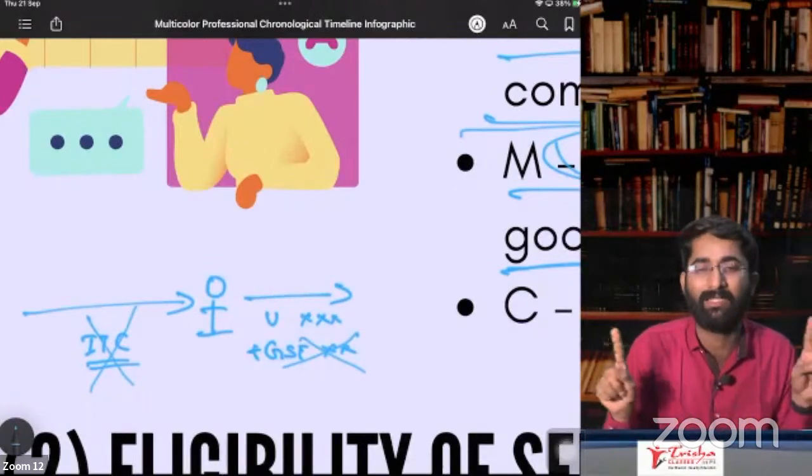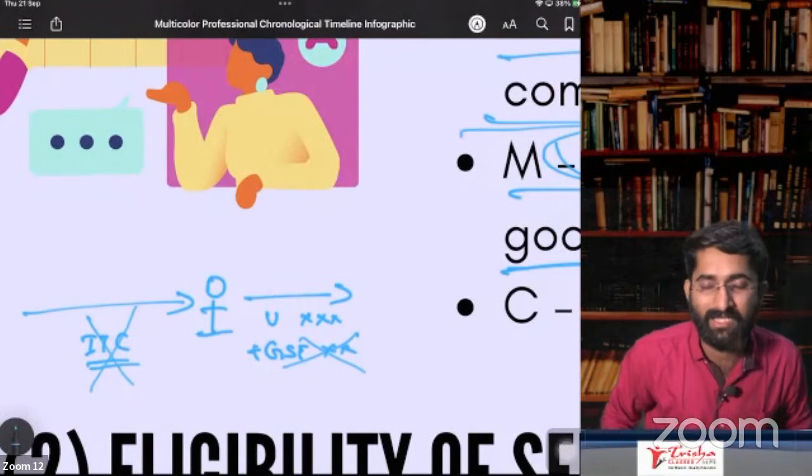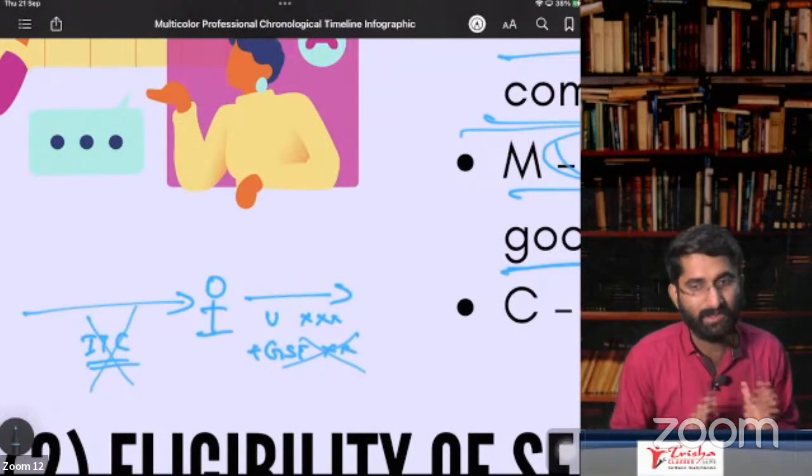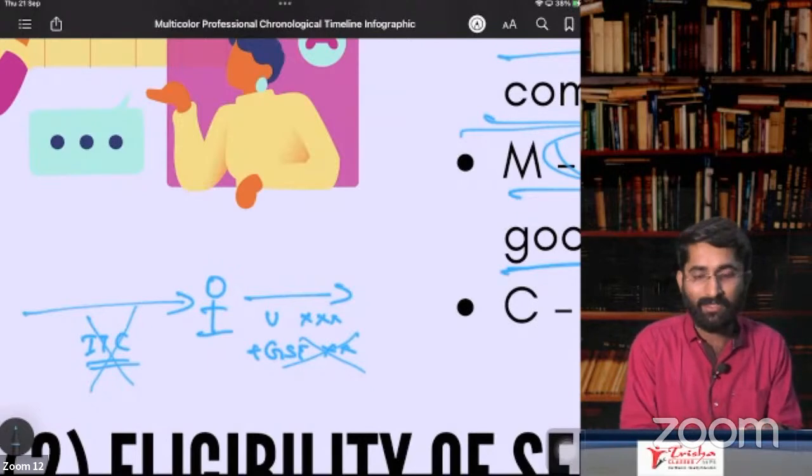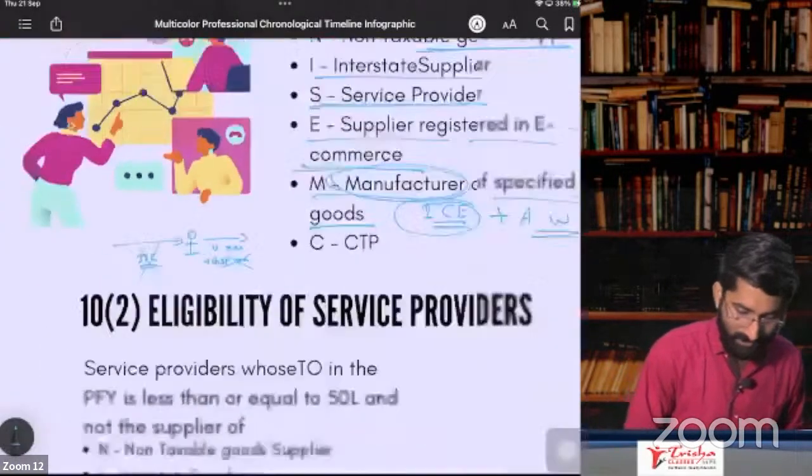Basically, it is not a tax invoice. Why? Because you are not including GST. It is not a tax invoice. Remember this. Keep this in mind. If you are a composition dealer, you cannot take ITC. You cannot give ITC. Remember this.